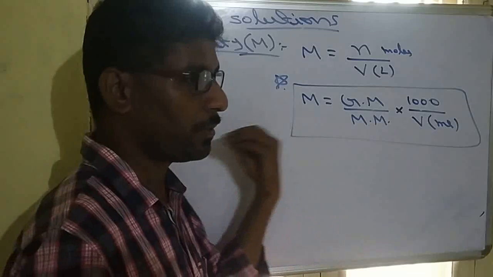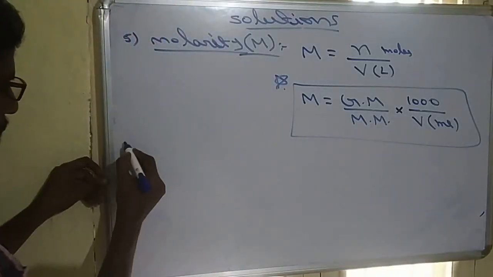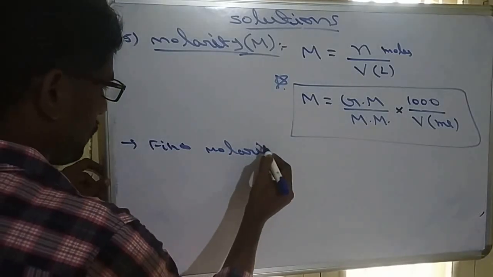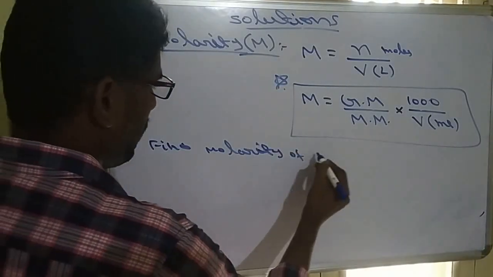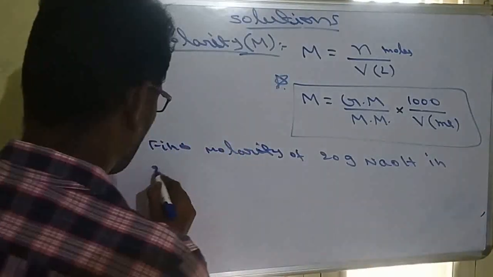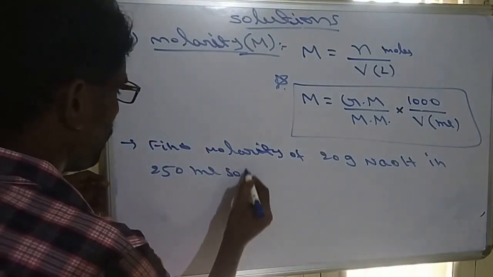For a simple example, I will write one question: find the molarity of 20 gram NaOH in 250 ml solution.